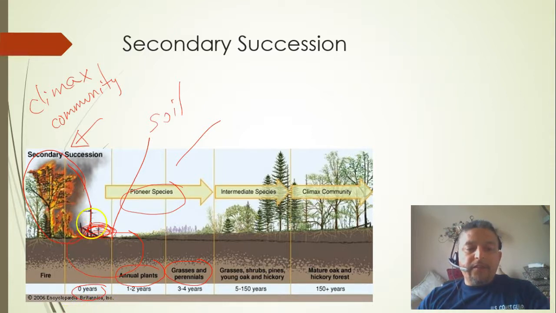From 0 years, when everything was destroyed, it only takes a couple of years, 2, 3, 4 years, and then we can have a lot of different types of plants. Up to 150 years, we can have the intermediate species, which are young trees like oaks and hickories. And after the 150 years, we're going to see a lot of mature trees.